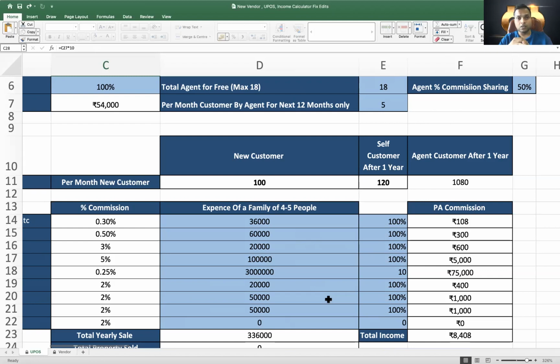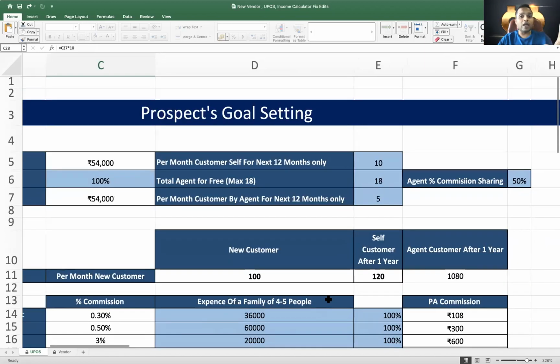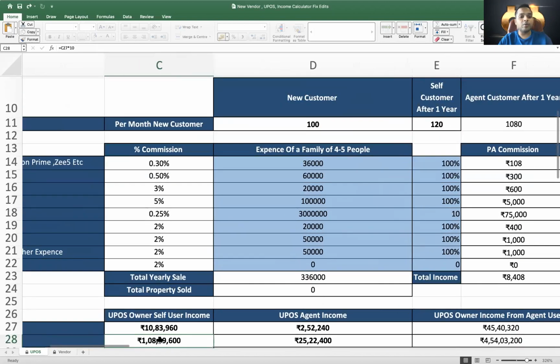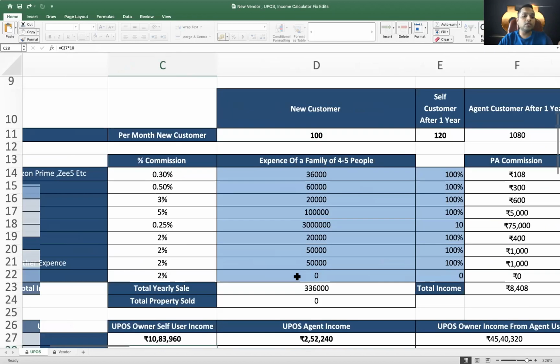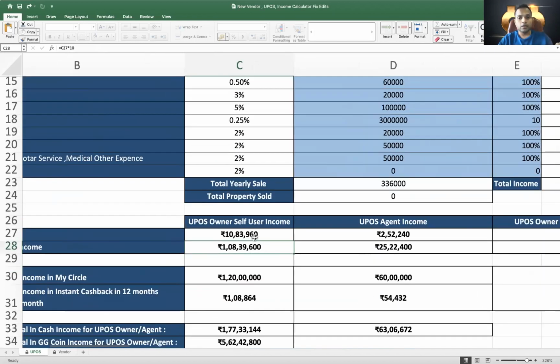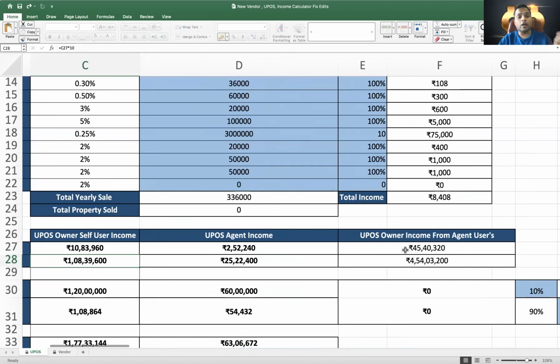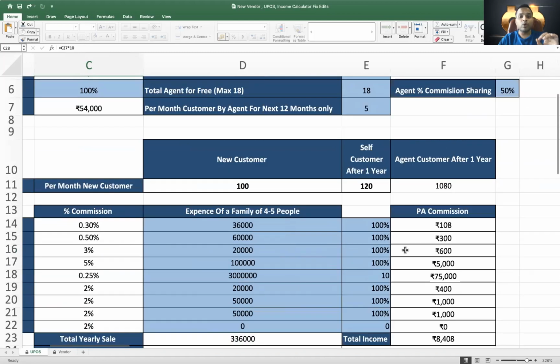You add users. As in a normal business, you do marketing, you tell your friends, do it on a regular basis. Slowly and gradually, in a year's time you will be building this business. If you can make 120 users immediately, this income will start immediately. Even if you do it one step at a time and add only 10 users every month, still the income is super cool, right? And add agents, because people who are not ready to buy UPOS, you can add them as agents. So this is a good calculator.